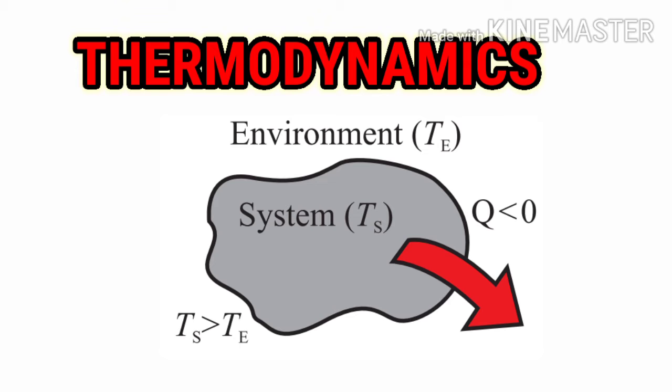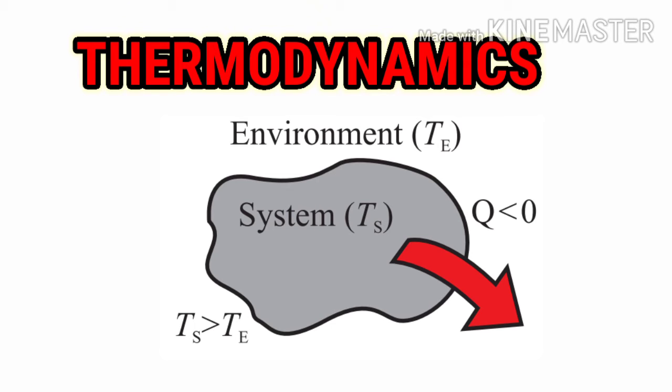T, the temperature of the environment, is smaller and the temperature of the system is greater. As you observe the diagram, you will get it easily: as the arrow is from the system to the environment, and the nature of heat is that it always flows from the point at a higher temperature toward the point at a lower temperature.